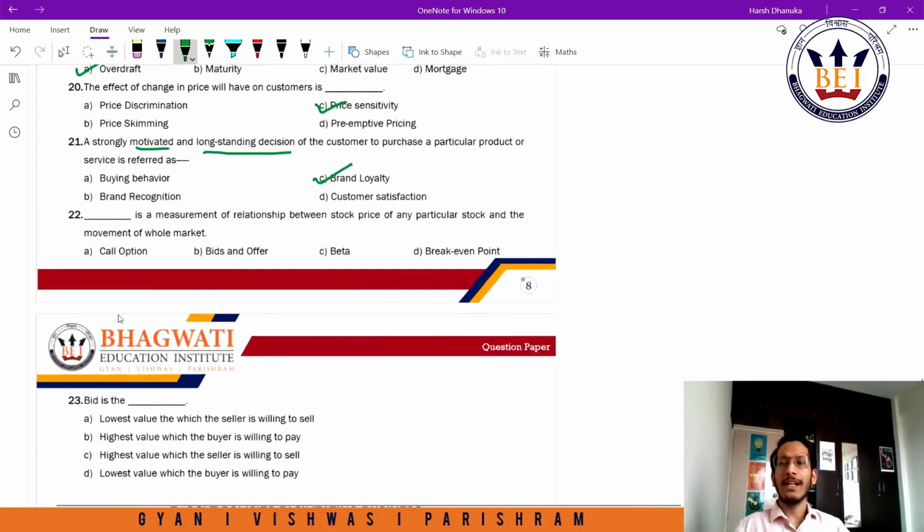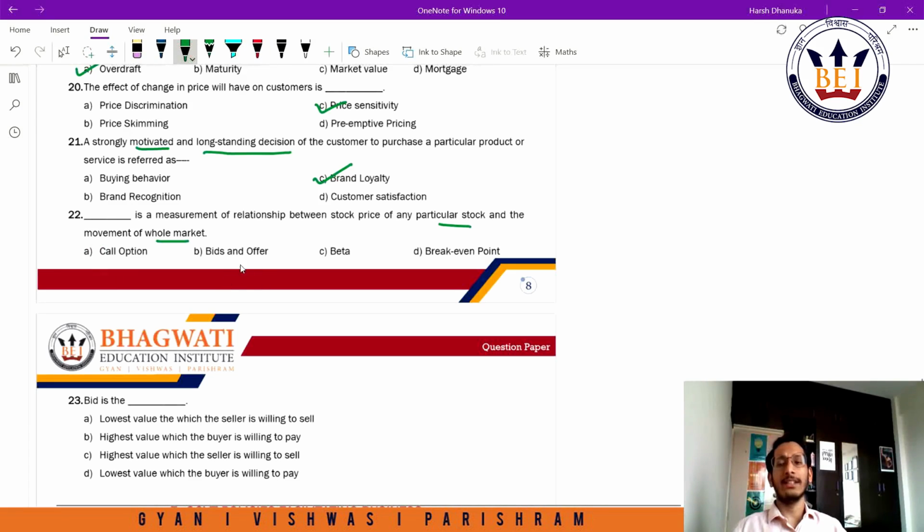Question 22. Dash is a measurement of relationship between stock price of any particular stock and the movement of the whole market. Let's look at the options. Call option, bid and offer, beta, break-even point. Call option is one of the options where I have a right to buy the underlying asset at a particular price, called the exercise price. So, sorry, this is not the answer.